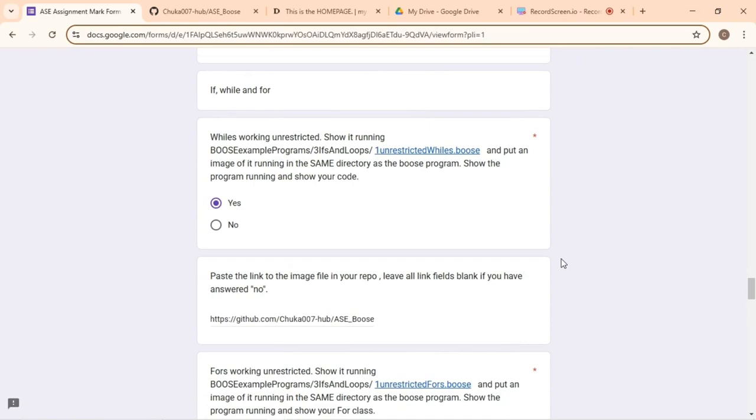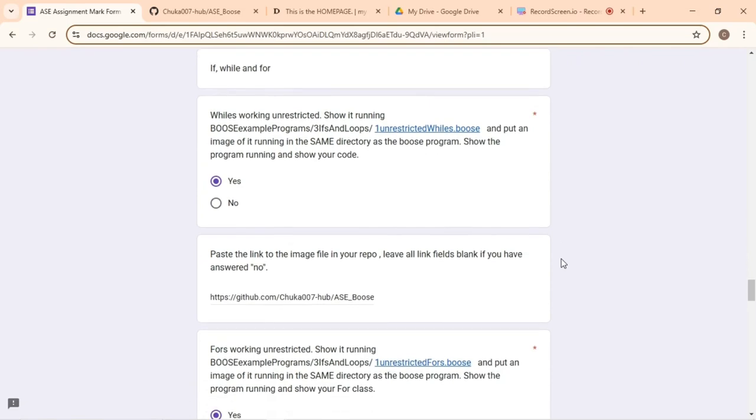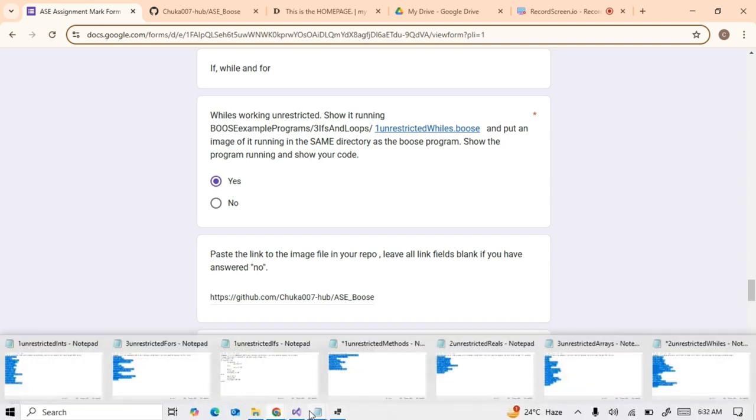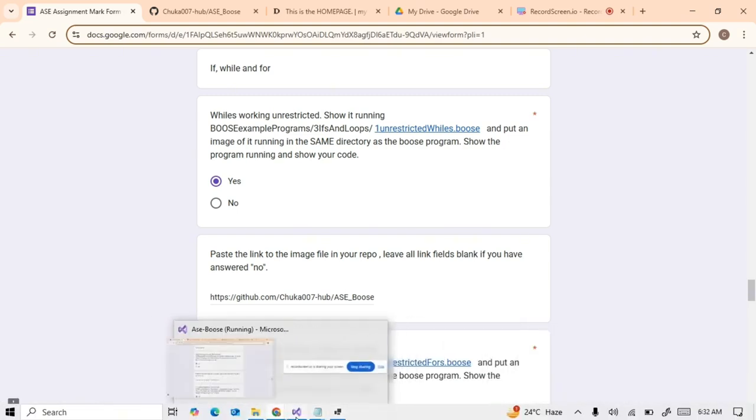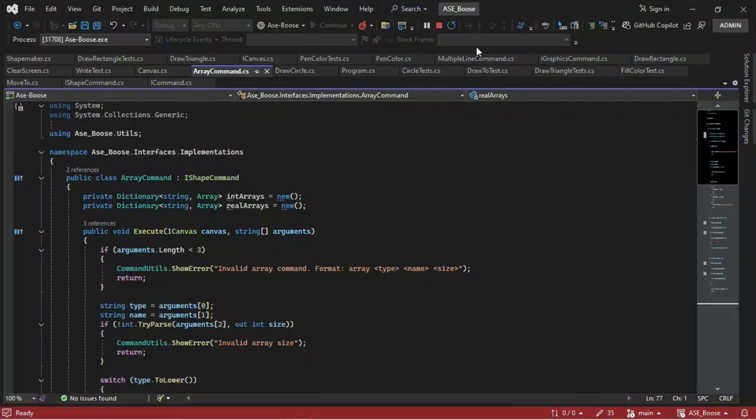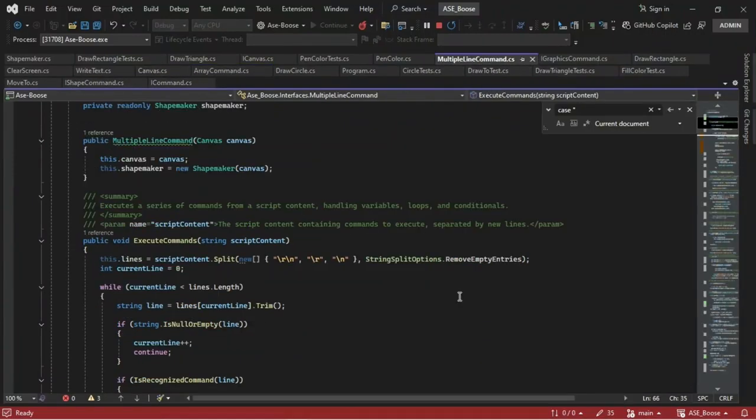If while and for whilst working unrestricted, show it running unrestricted whilst and put an image of it running in the same directory as the program. So the unrestricted whilst is also handled in this multiple line command file.